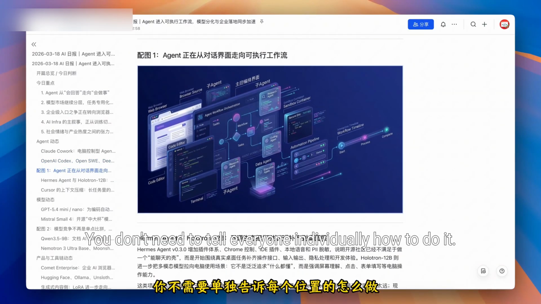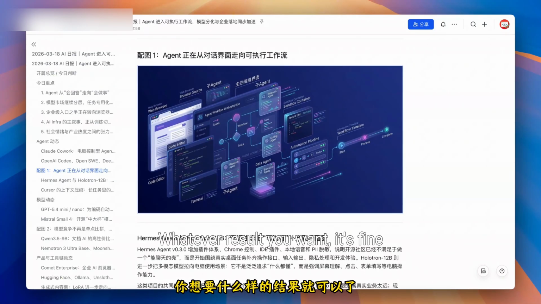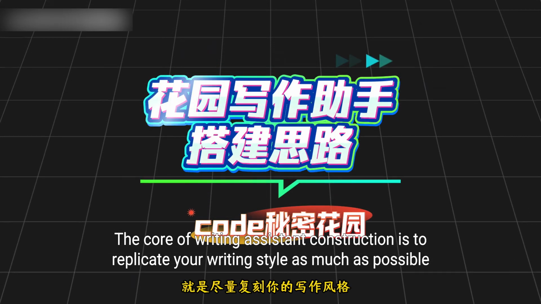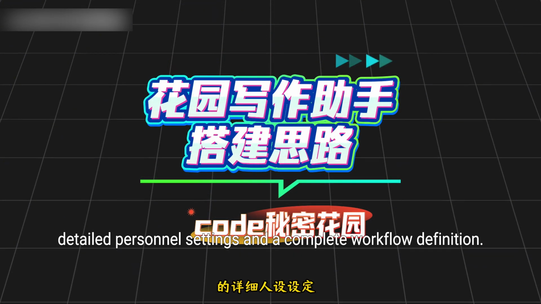You don't need to tell everyone individually how to do it. You just need to tell your team's supervisor, whatever result you want, it's fine. The core of writing assistant construction is to replicate your writing style as much as possible, with detailed personnel settings and a complete workflow definition.